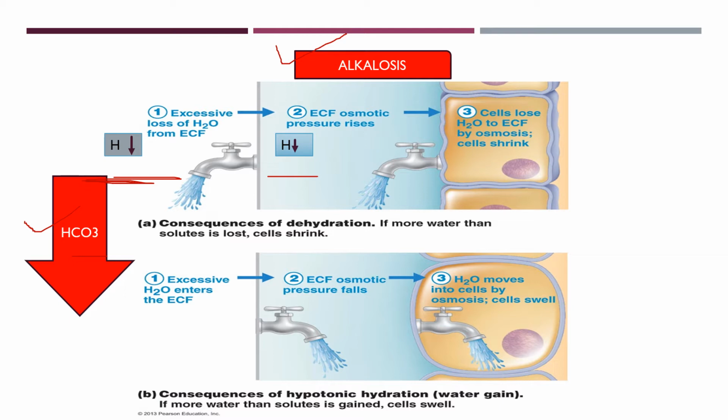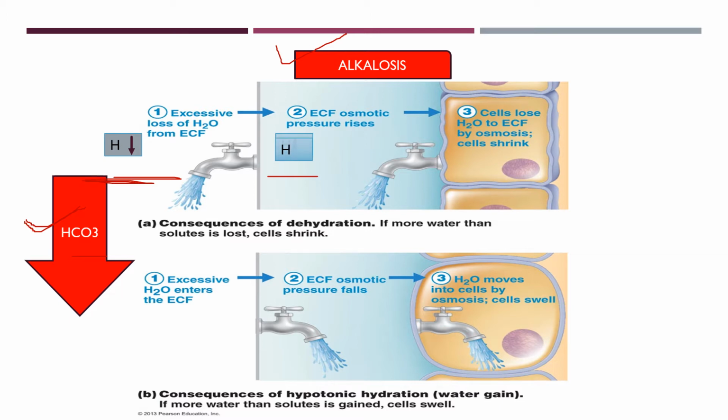Alkalosis means less H plus, so we can increase the H plus concentration indirectly by increasing the loss of HCO3 minus through the urine. Therefore, in alkalosis, the removal of HCO3 minus will increase the extracellular fluid H plus concentration and the pH will move back toward normal.